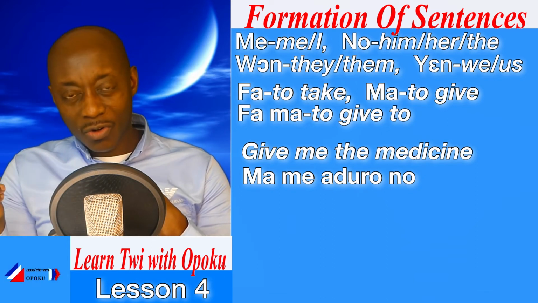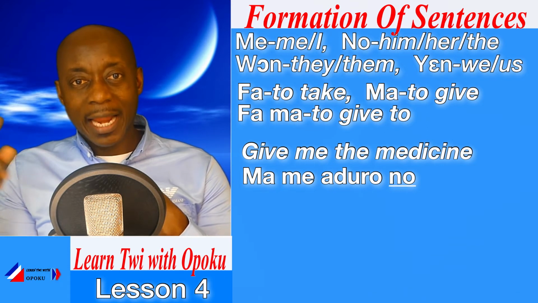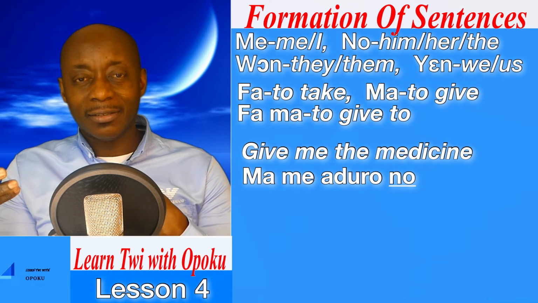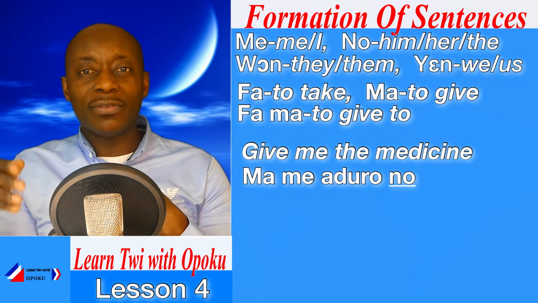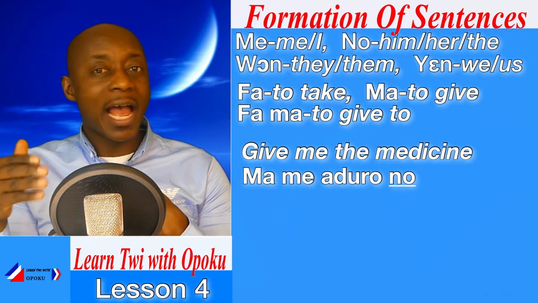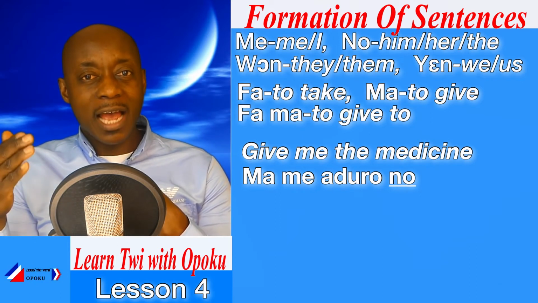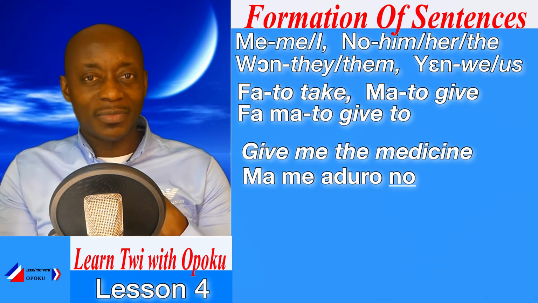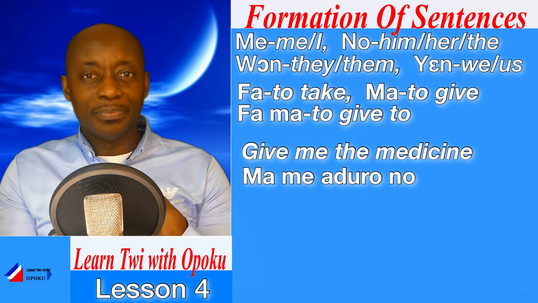Aduro no. The no is the definite article, the. And I explained that with Twi, the definite article comes after the noun. So we have no coming after aduro. Aduro is medicine. So when we say aduro no, we mean the medicine. Very good.